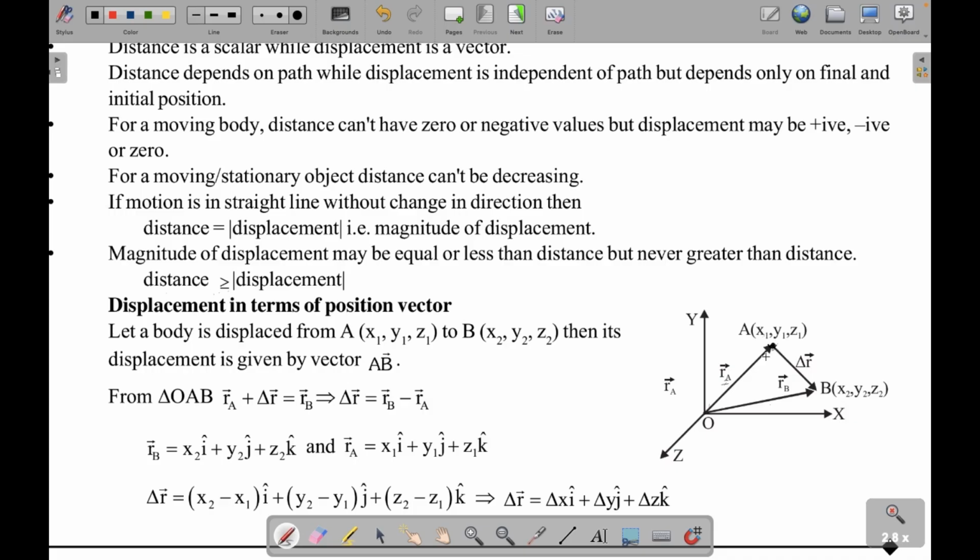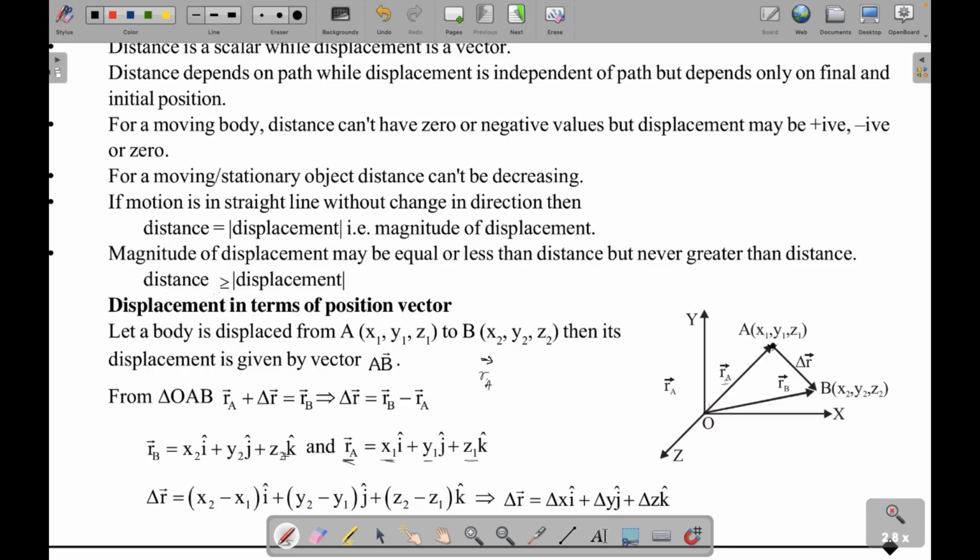How do we write RA? We cannot just write RA. It has to have some value, right? What is this equal to? So what is the x coordinate, what is the y coordinate, and what is the z coordinate? We use i cap to denote the x coordinate, j cap to denote the y coordinate, and k cap to denote the z coordinate. Have you studied these? Similarly, RB would be x2 i cap plus y2 j cap plus z2 k cap.